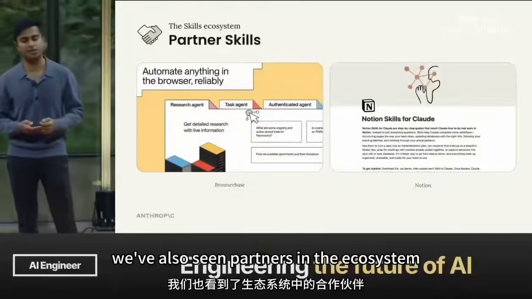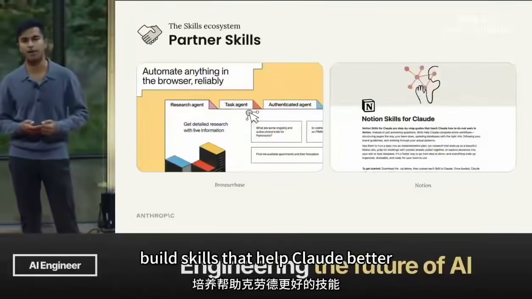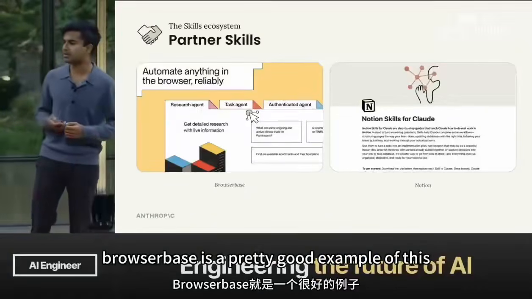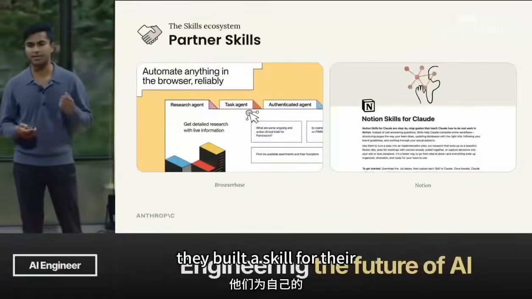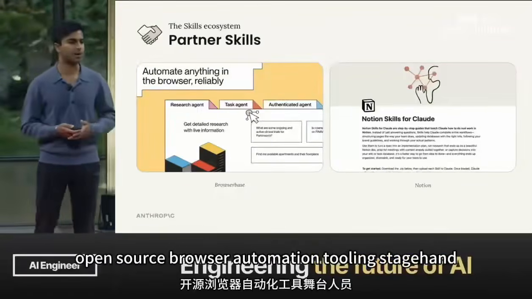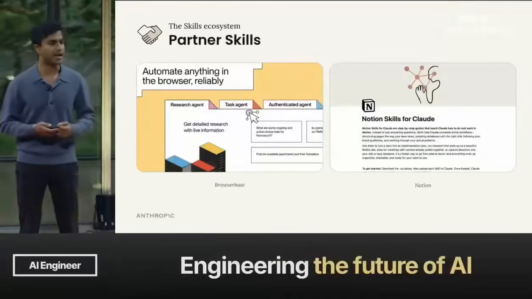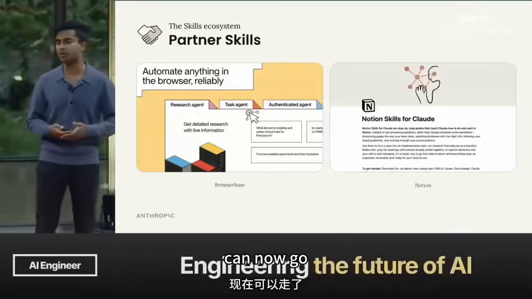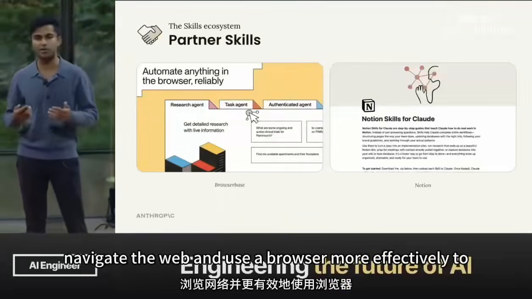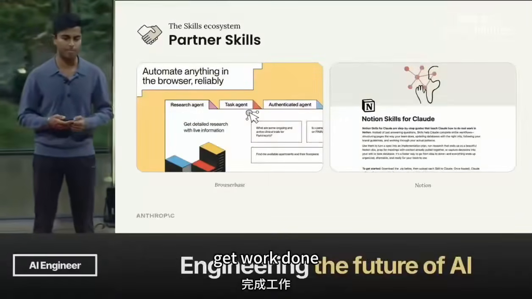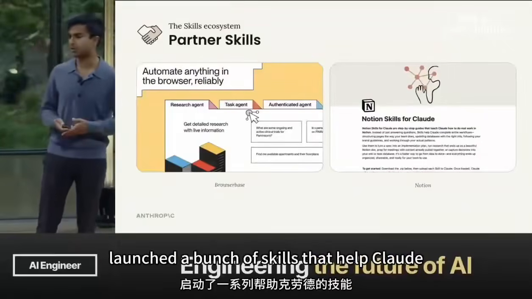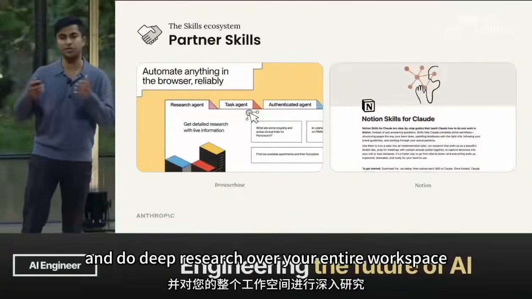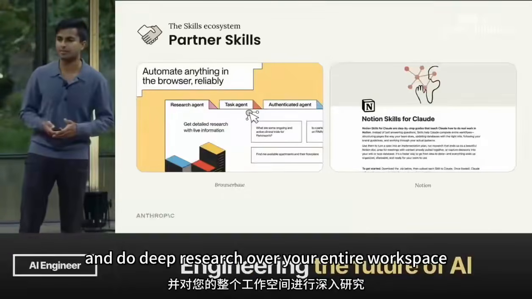We've also seen partners in the ecosystem build skills that help Claude work better with their own software and their own products. BrowserBase is a pretty good example of this. They built a skill for their open source browser automation tooling, Stagehand. And now Claude, equipped with this skill and with Stagehand, can go navigate the web and use a browser more effectively to get work done. And Notion launched a bunch of skills that help Claude better understand your Notion workspace and do deep research over your entire workspace.